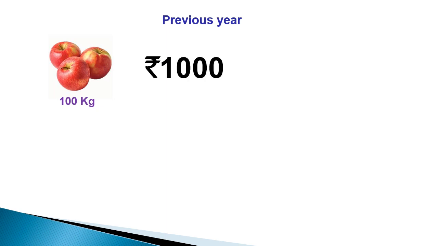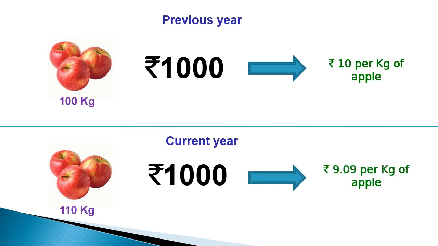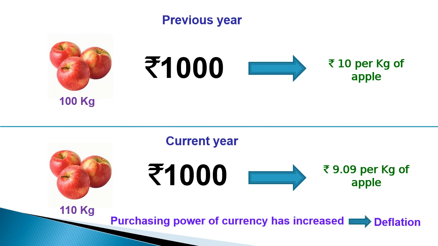Let us see what is causing inflation. Imagine an economy where only apples are produced and there are no banks. Previous year, the market produced 100 kg of apples and the economy has only 1000 rupees as currency. So, price of 1 kg of apple is 10 rupees. Assume this year an extra 10 kg of apples are produced and economy contains currency of 1000 rupees only. Now, price of 1 kg of apple is 9 rupees and 9 paise. Here, cost is reduced, or we can say with the same amount of cash you can buy more. That is, purchasing power of currency has increased. This situation is called deflation.